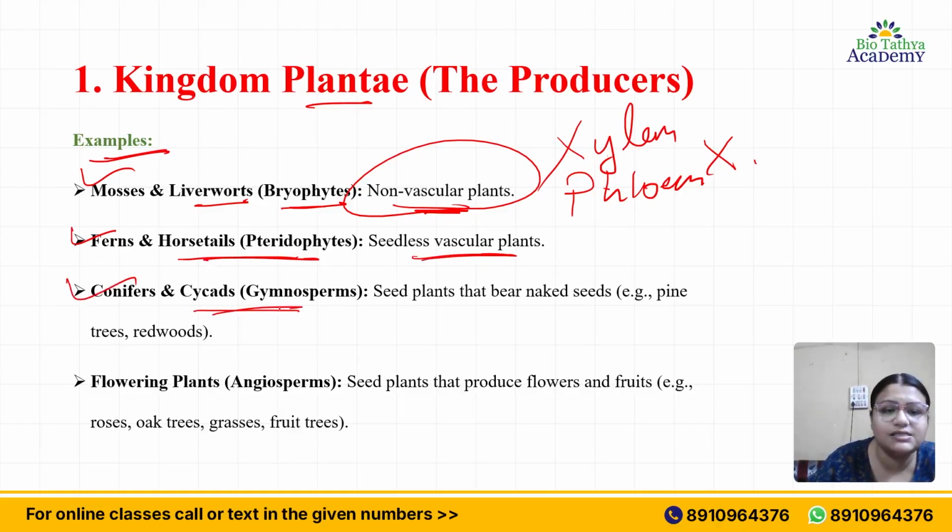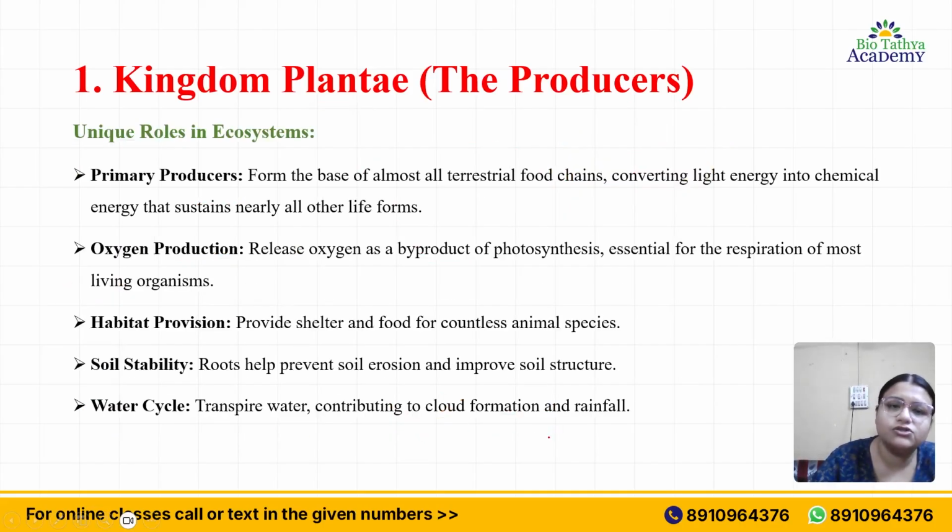Conifers and cycads, these are gymnosperms, seed plants that bear naked seeds. Examples: pine tree and redwoods. Flowering plants are always angiosperms. These are seed plants that produce flowers and fruits, and examples are roses, oak, grasses, fruits, mango, etc. Okay, so now, what are the unique roles plants play in the ecosystem?